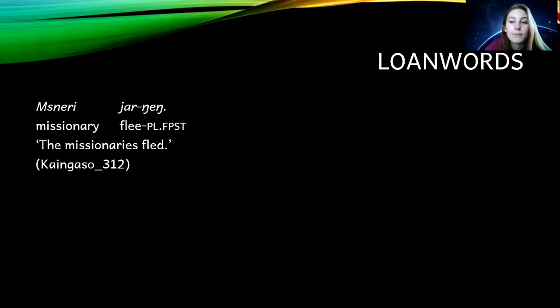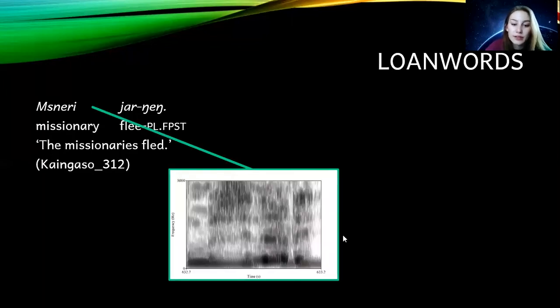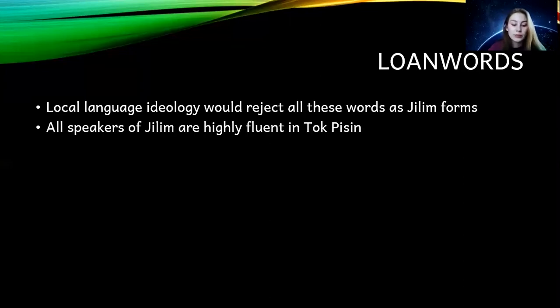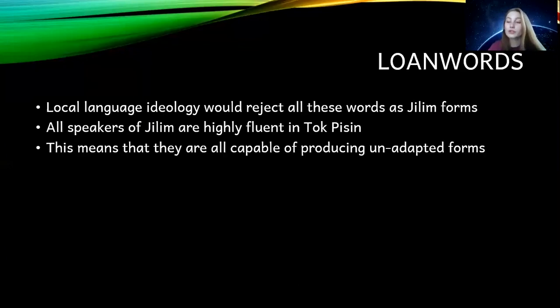And as you can see here in the spectrogram, we have a very short intrusive vowel. So what's interesting about this loan word adaptation is that local language ideology would have rejected all these words as Jilim words. And Jilim speakers are all highly fluent speakers of Tok Pisin, and they're all capable of producing these unadapted forms. And they sometimes do.